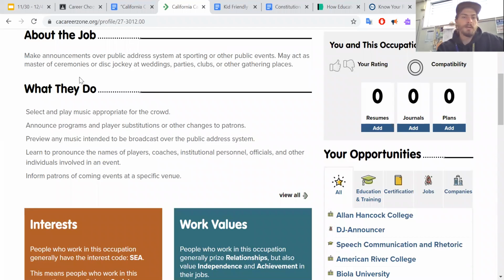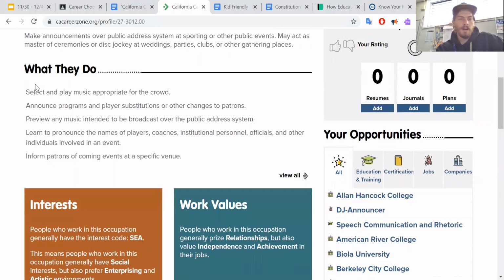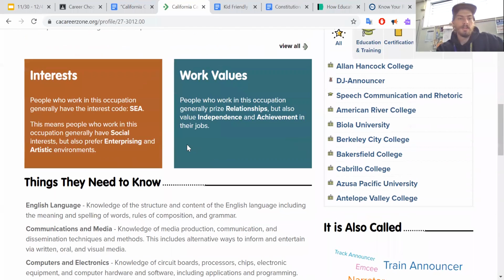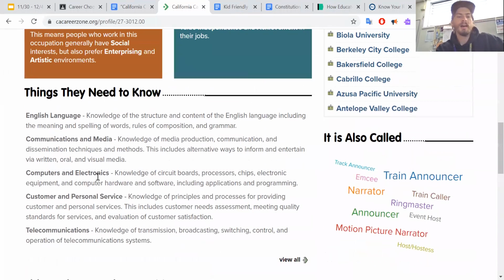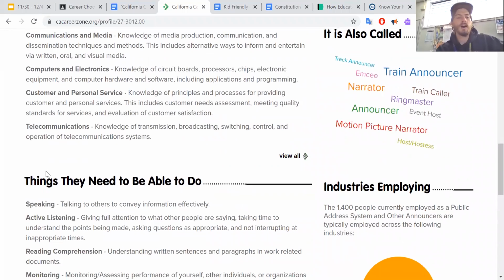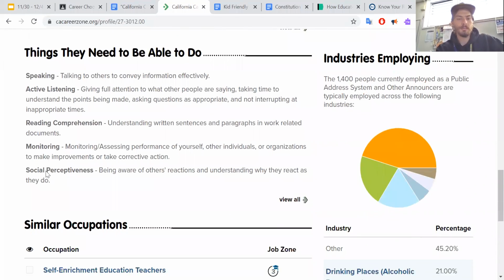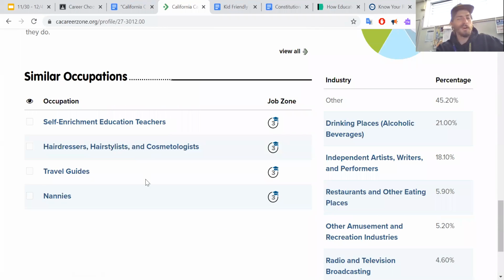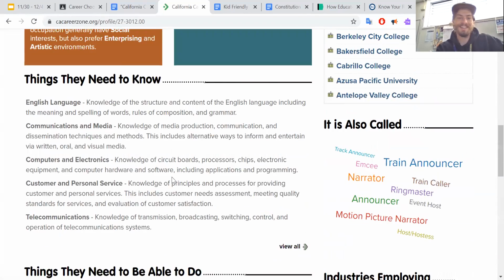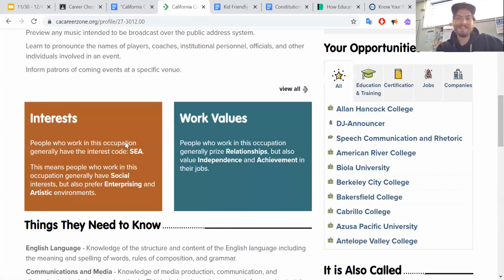So I would say, yes, this is something that I want to do after I finish reading what they do. So things I need to know: English pretty well, obviously. I need to know some stuff about computers, electronics, communications. It tells me what I need to be able to do. At the bottom, let's say I'm like, I don't know about this one. Maybe a different one that's similar would be good. I don't know why it gives me nannies for being a PA system announcer, but whatever.